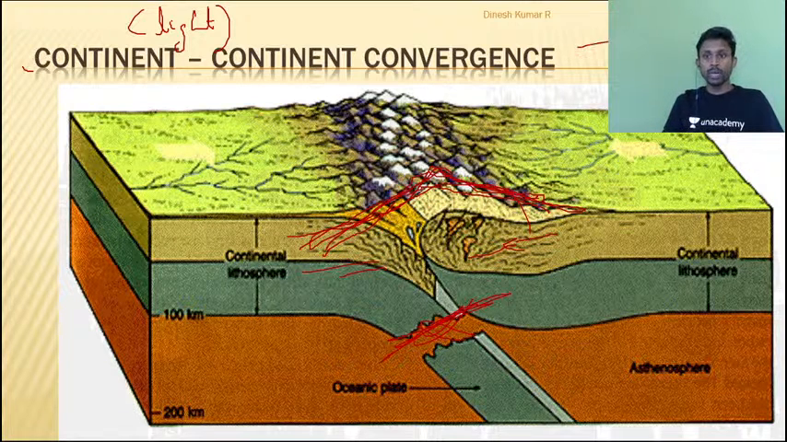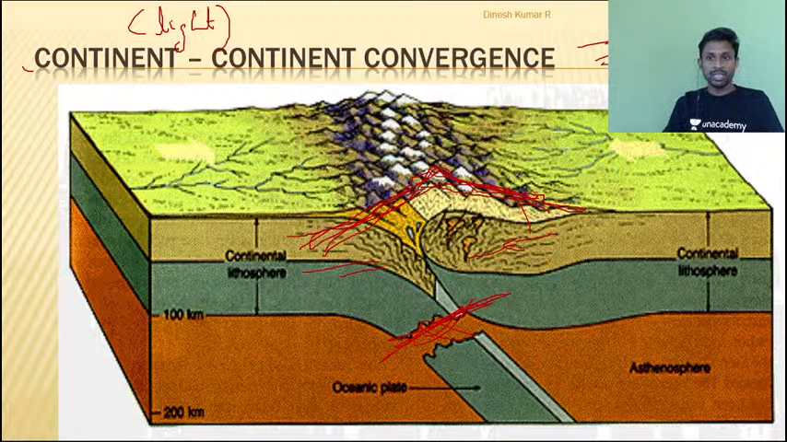And when two plates are colliding against each other, pushing against each other, can I say there will be a huge amount of friction here, and this friction will result in jerks and they can be strong earthquakes. So you can link it with only two things.